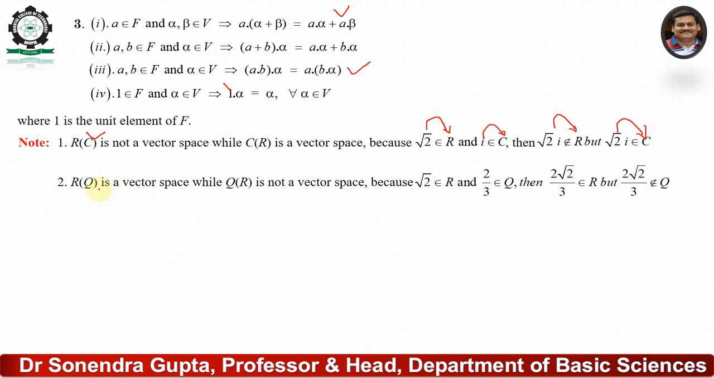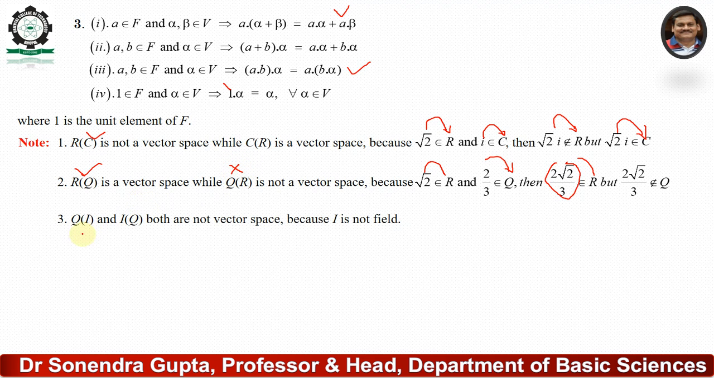The second point: R(Q) is a vector space while Q(R) is not a vector space. The reason is that we again consider root 2 belongs to R and 2 upon 3 belongs to Q. When we multiply both numbers, 2 root 2 upon 3 belongs to R, but it does not belong to Q. That's why R(Q) is a vector space while Q(R) is not. Third, Q(I) and I(Q) are both not vector spaces because I is not a field. When we discuss the vector space, a very important property is that this set must be a field.